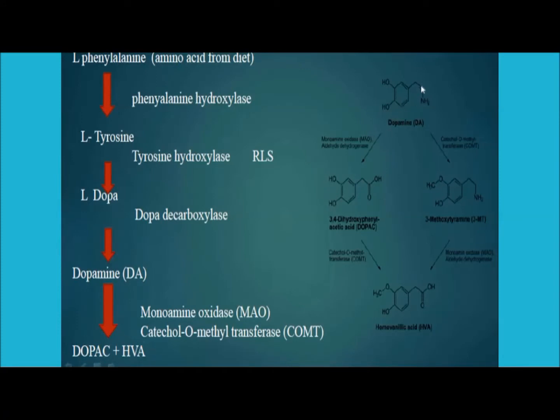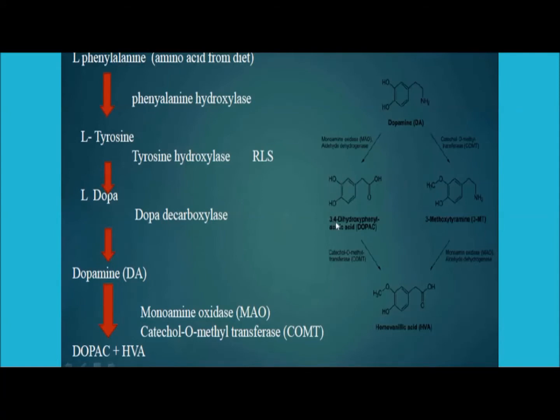Here I am showing you one more reaction. Here you can see how this dopamine gets converted into DOPEC and HVA. So this is the dopamine. If the MAO and aldehyde dehydrogenase enzymes act, it gets converted into DOPEC.